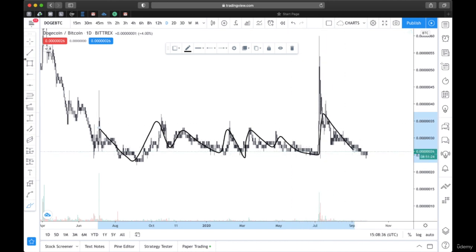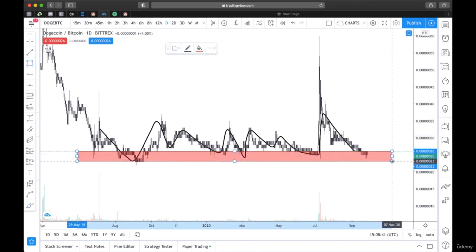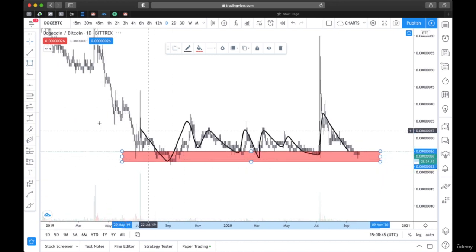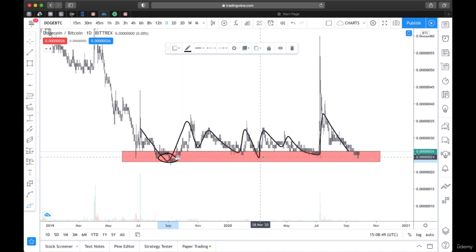If you notice, the price has never gone below this area. So at this point, anytime the price touches this area, you will be a buyer. You want to buy because it is called support. Anytime price touches it, there's a lot of demand there. People want to buy at that point, and because people want to buy at that point, you also want to buy. You want to be a buyer at support zone. Support always supports price. It's like a price floor. Anytime price hits it, it bounces off.